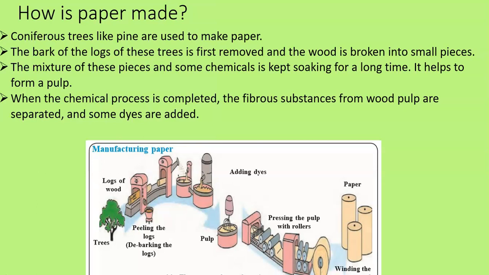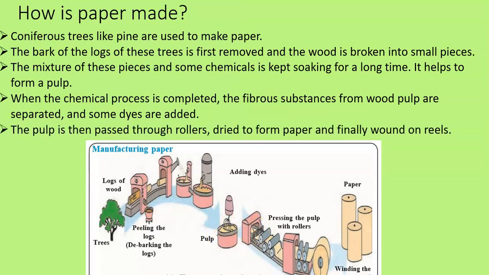Sometimes it has a brownish color, so to remove that brownish color, that particular pulp is bleached. That means it is made white in color, and then suppose I want purple colored paper, then that purple color dye is added. So dyes are added, and then I get another pulp over here.